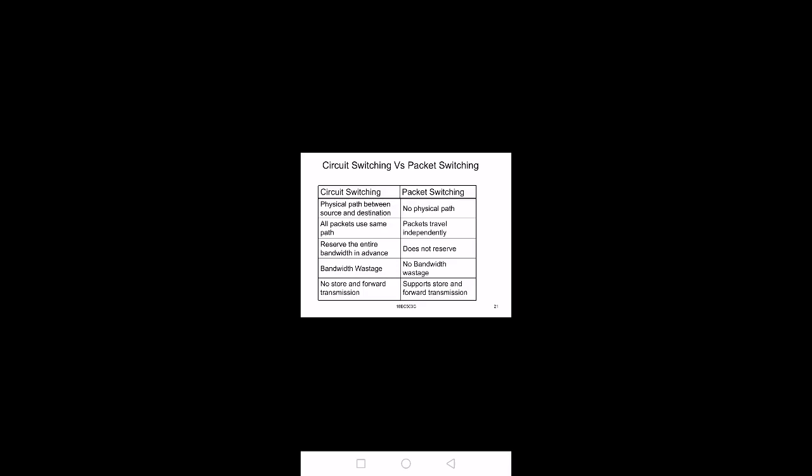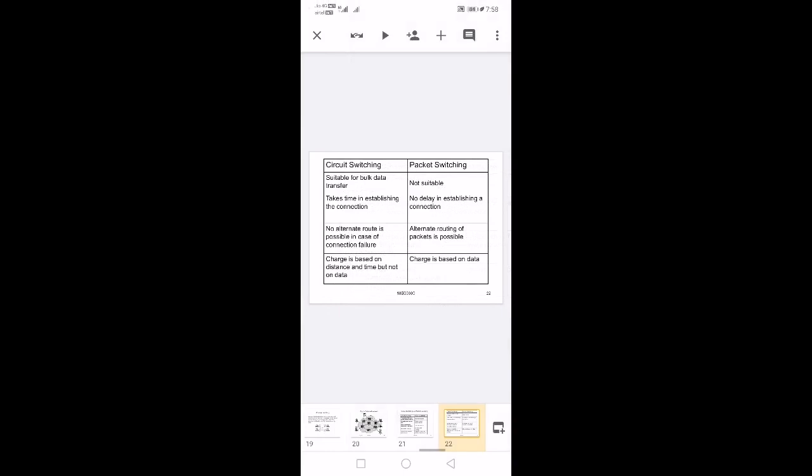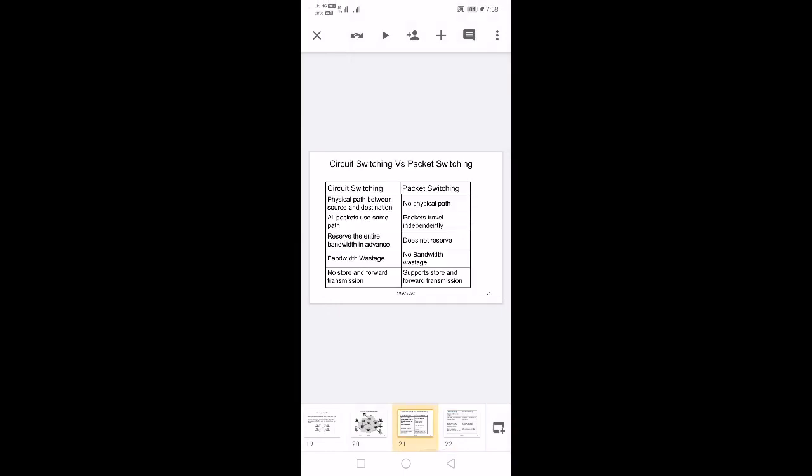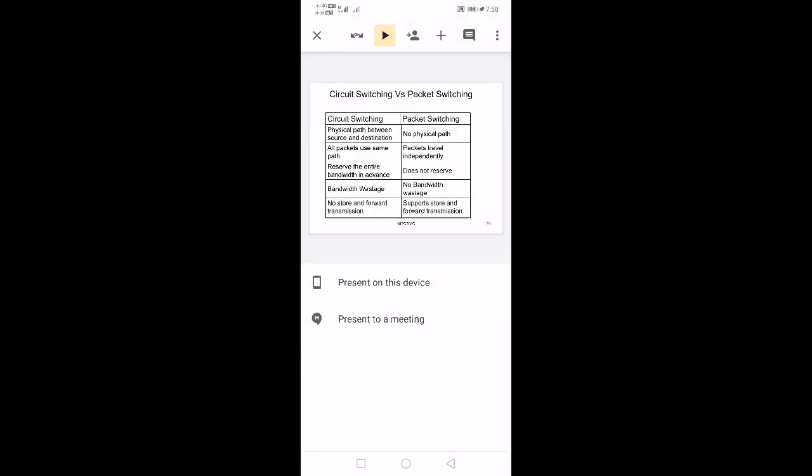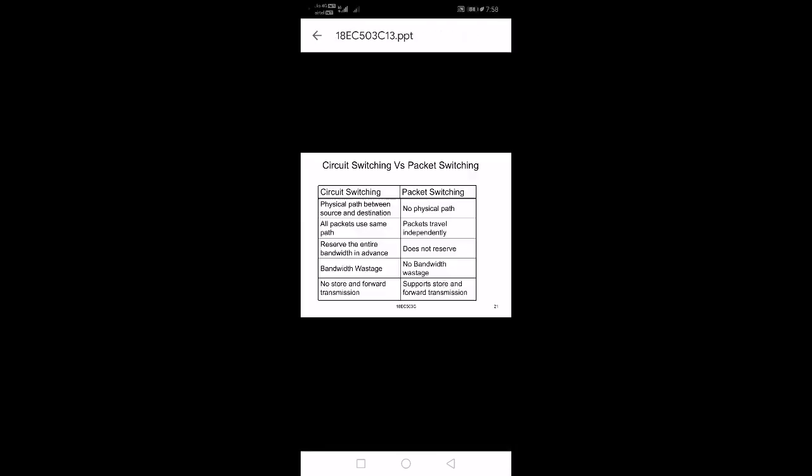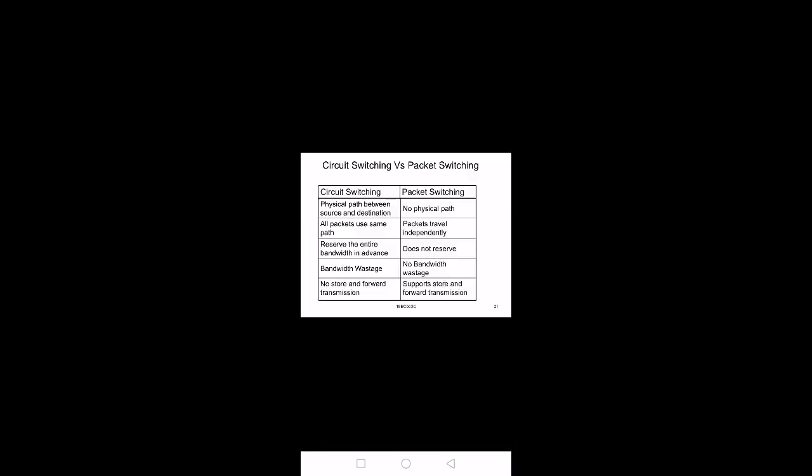So first, circuit switching and packet switching. A physical path between source and destination, that is, a dedicated physical connection, is established between the source and destination in case of circuit switching.